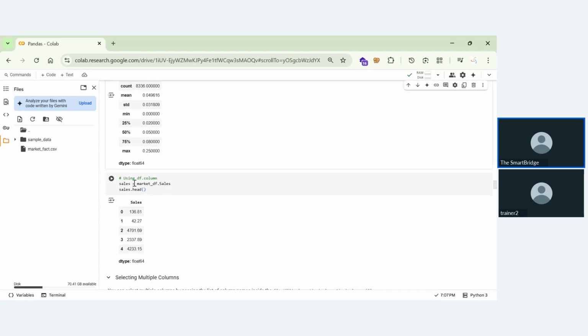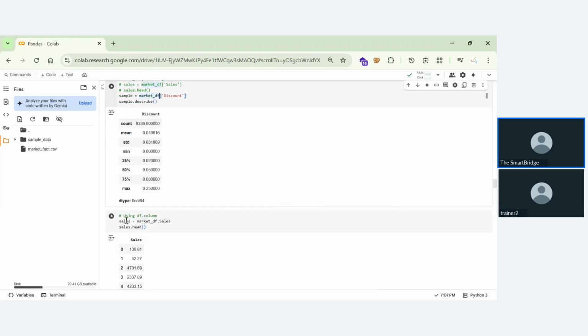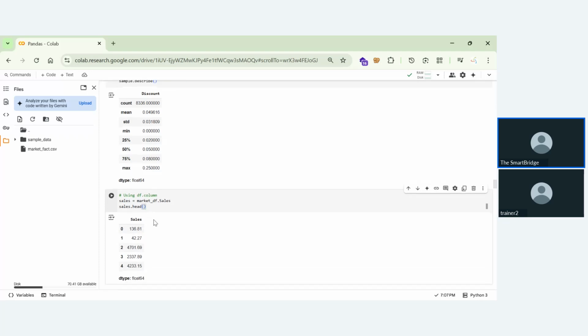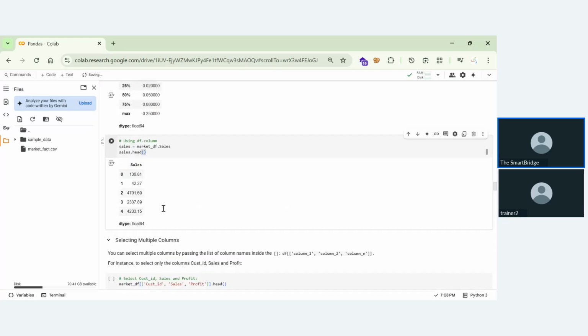Here also we can directly use this format to get this. We take the file name, and after the file name, we take box brackets, and in the box brackets, we define the column which we want. There's another way where you directly get it by using dot and the column name. You directly type the file name dot sales, file name dot discount, file name dot product ID. So directly you will get the columns from this. Now you can get the head and everything.